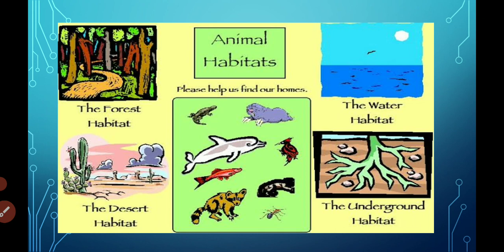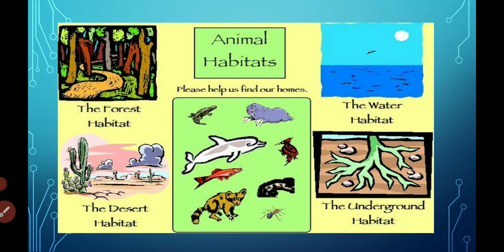Water or aquatic animals. Animals that live in hot desert areas. Camel, chameleon. They live where? In hot desert areas. Some animals live under the ground. Rats, snakes, they live where? Under the ground. So animals are also classified according to their living place, according to their habitats.